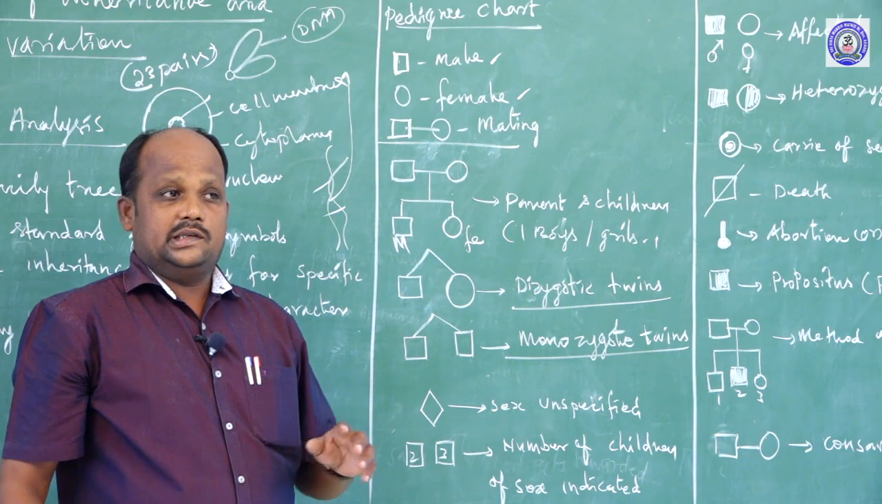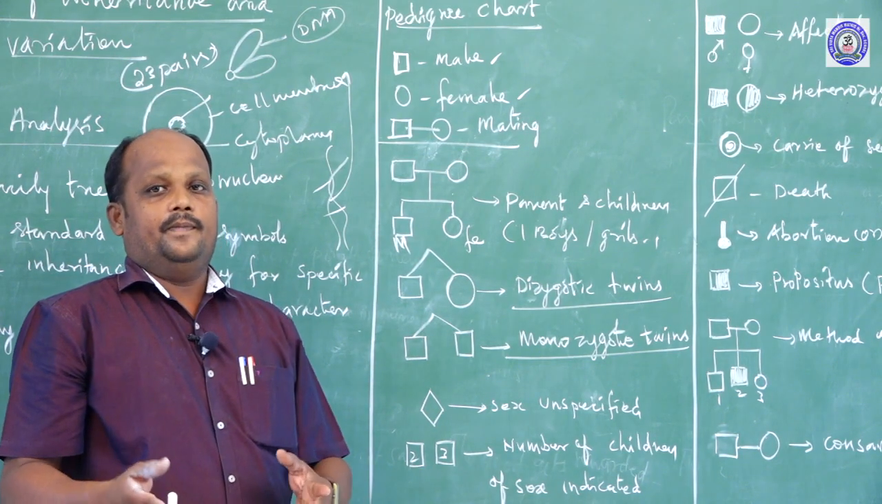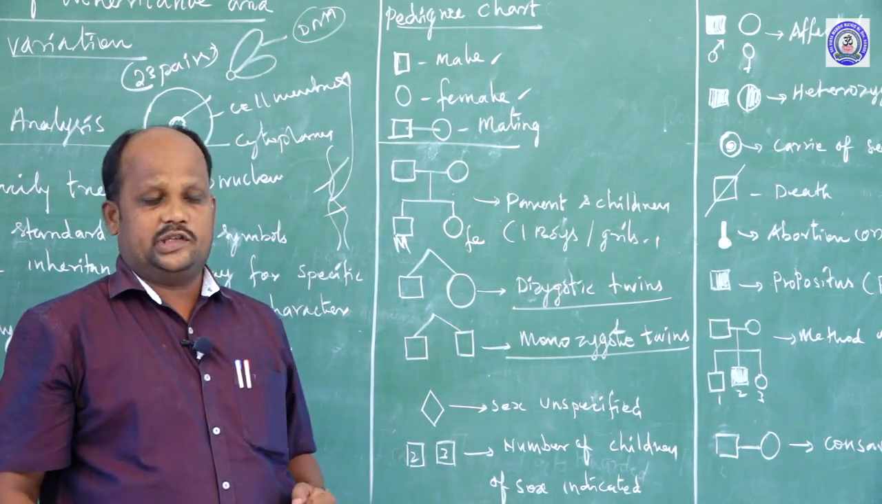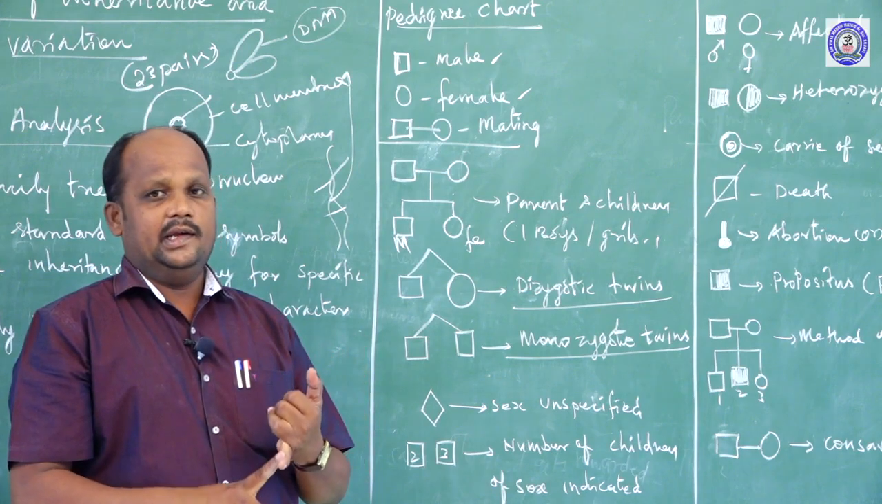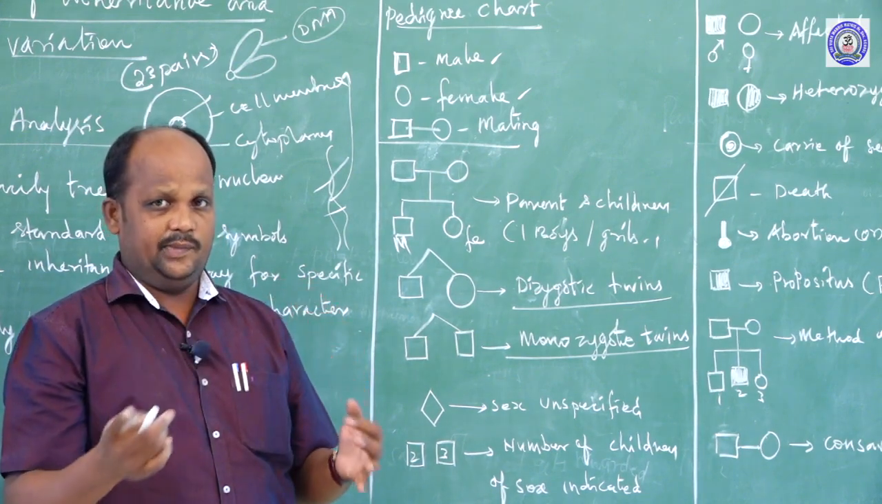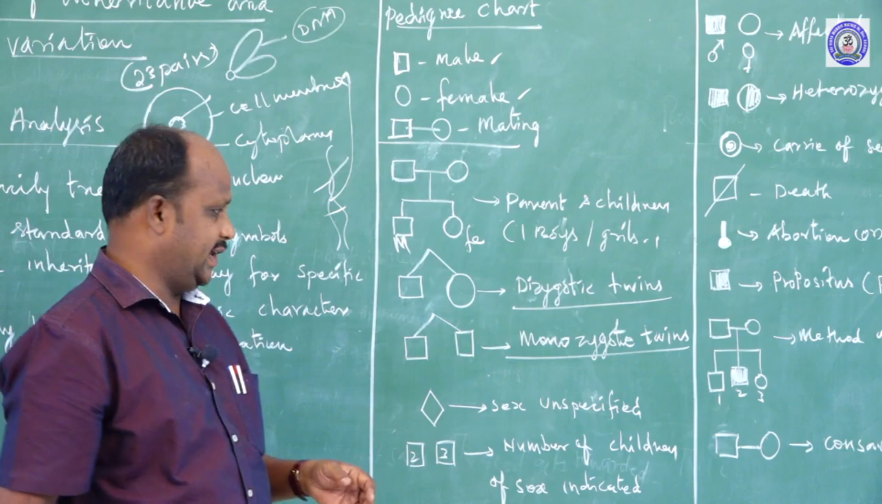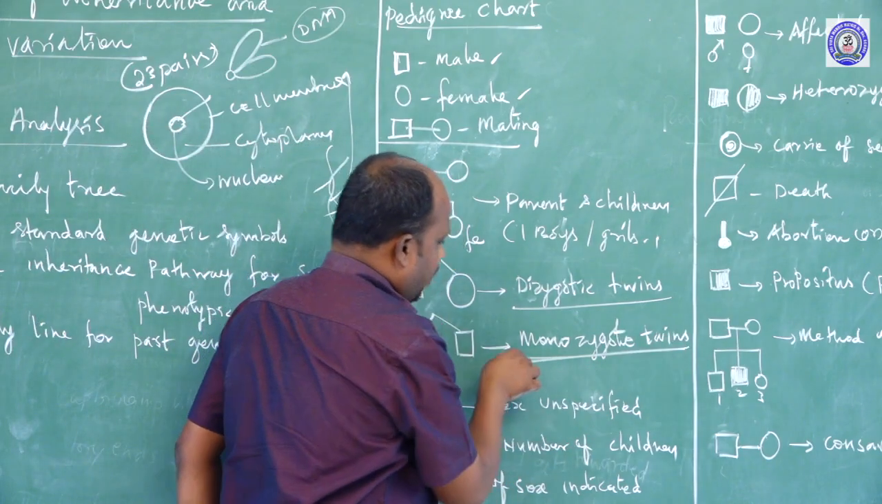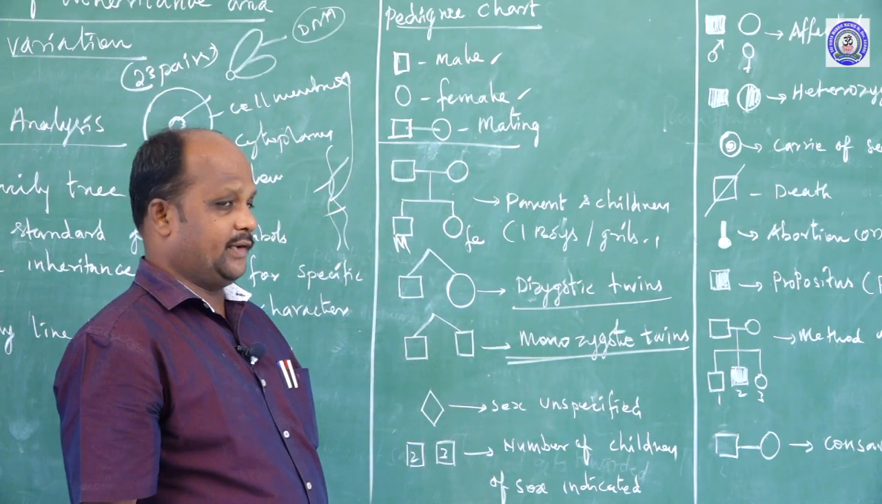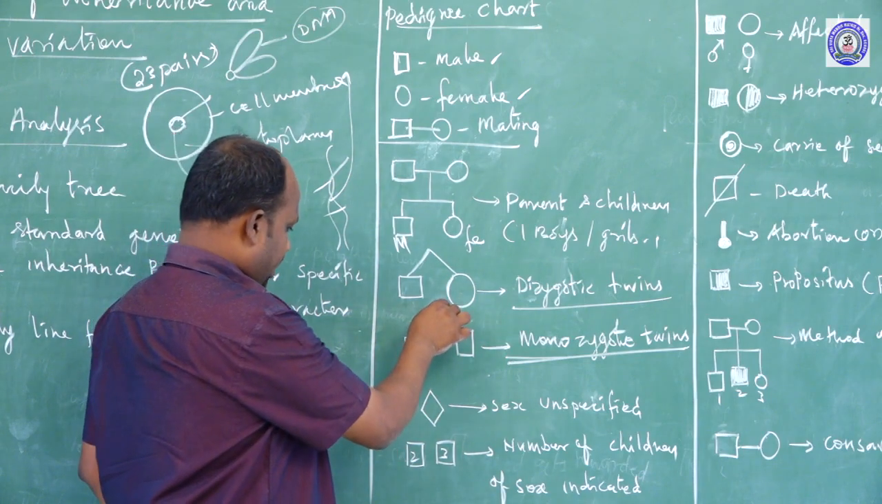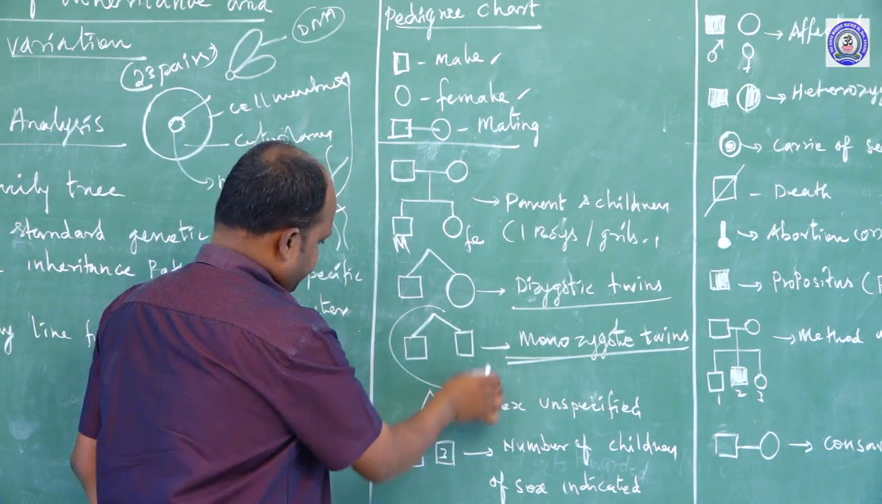Zygotes are the same and the morphological structure is also the same, which means phenotypically and genotypically both are the same, and sexually both are the same. That is called monozygotic twins. Monozygotic twins have this symbol.